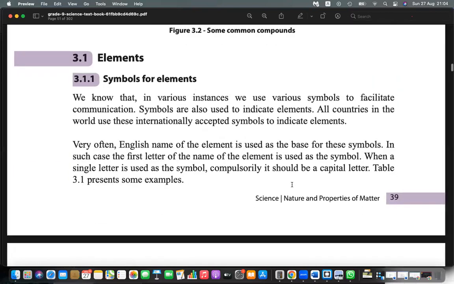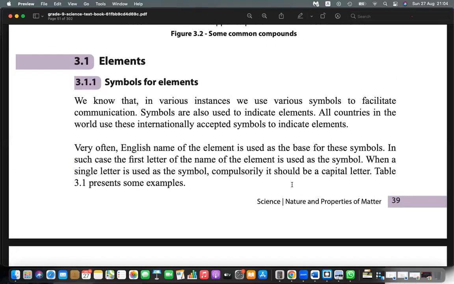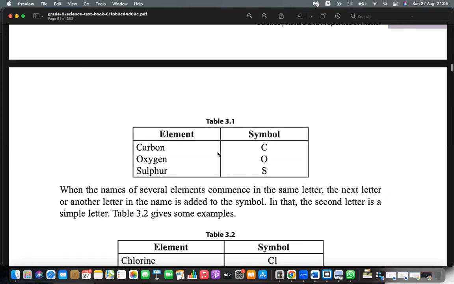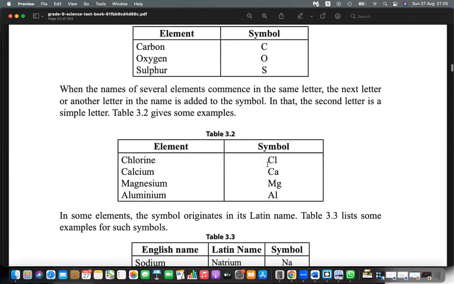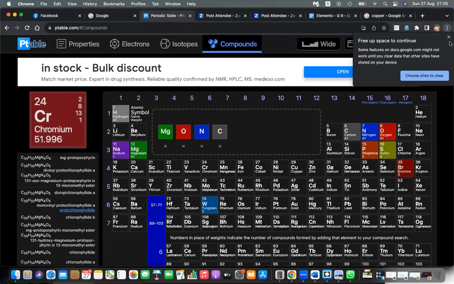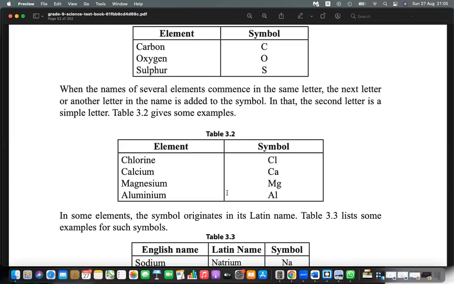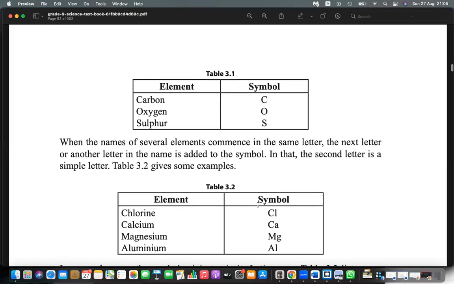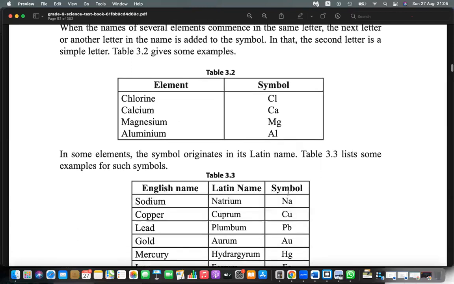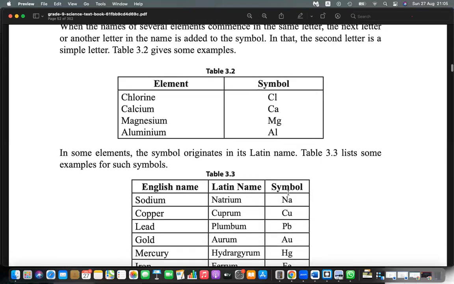Here, the elements have symbols. Nitrogen N, iron Fe, oxygen O, hydrogen H, carbon C, sulfur S, chlorine Cl, calcium Ca, magnesium Mg, aluminium Al. These elements have either one English letter or two English letters as their symbols.